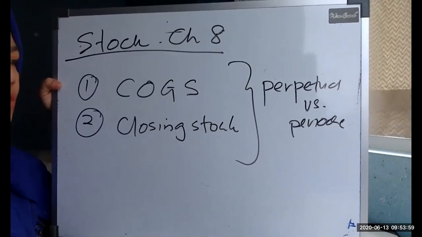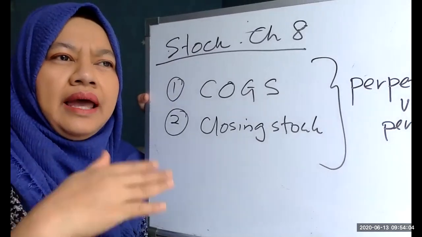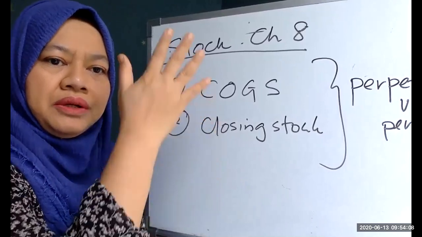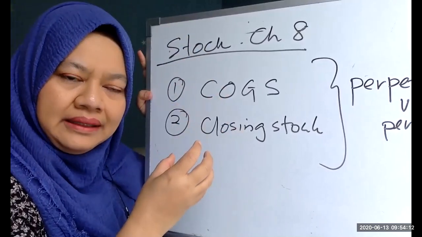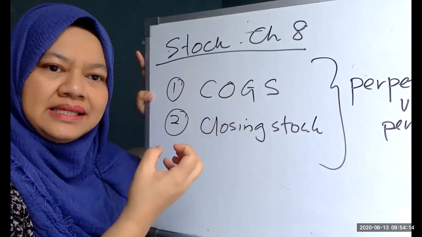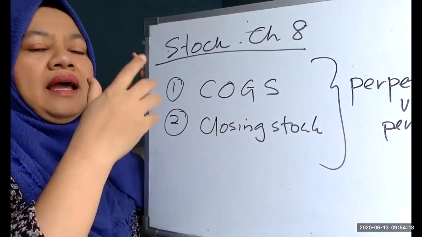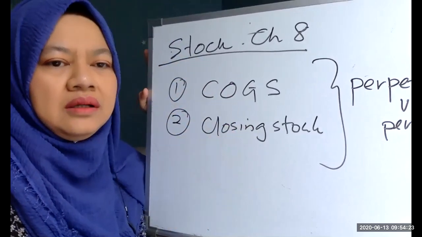So what is perpetual? Perpetual means that every time you receive stock, you record how much. So you know how much is the balance at the beginning of the month. Then when you purchase, you know how much you purchased and at what cost. Every time there's a purchase, you record that in your system.